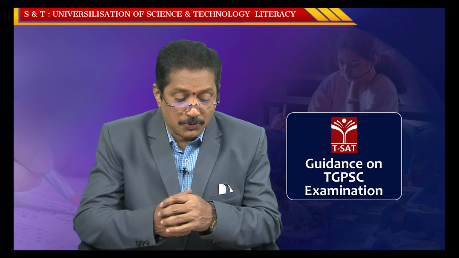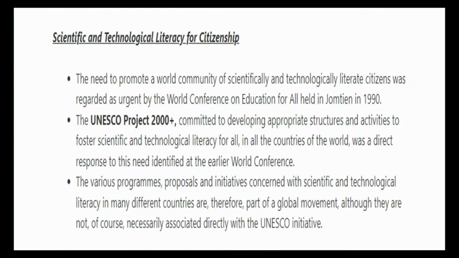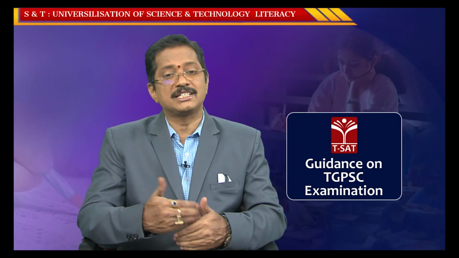For this, UNESCO Project 2000 plus, 2000 plus means a committed developing appropriate structure and activities. So, this is very important. Now robot technology is also being used. We are using STEM, as you know, science, technology, engineering and mathematics, as STEM projects. Now we are using STEM projects and robot technology, and this is adopted from the school educational level, not only engineering, so school education level.